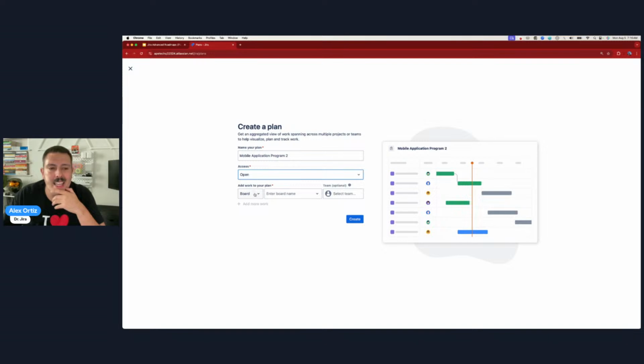Okay. And then the last thing that you want to do as you're creating your plan is you want to pick your sources, right? What issues are coming in? And you have 3 options. You can pick a board, a project, or a filter.